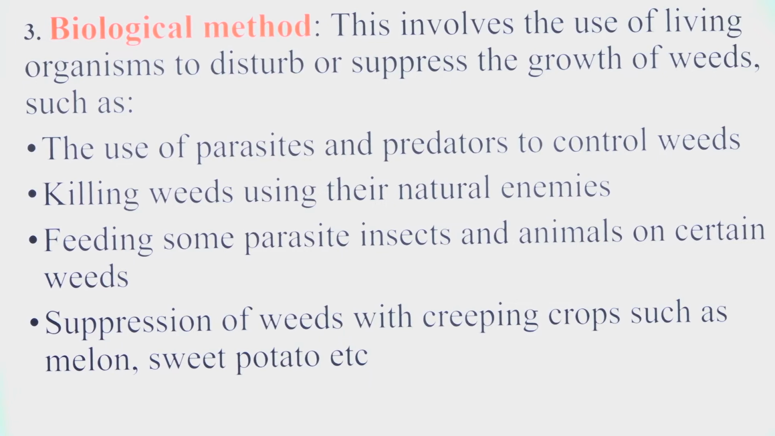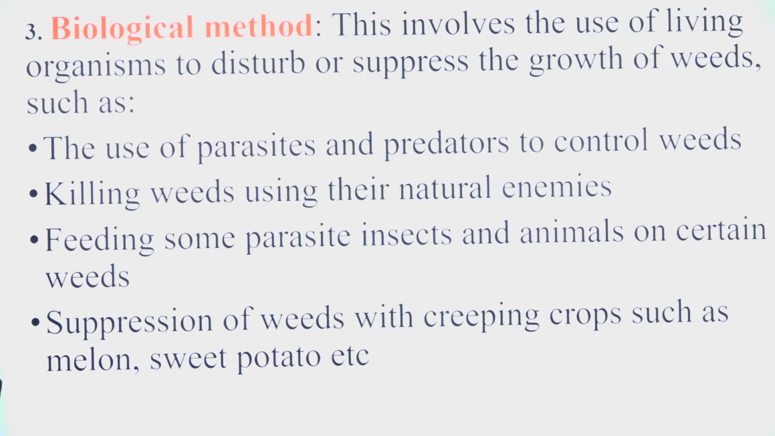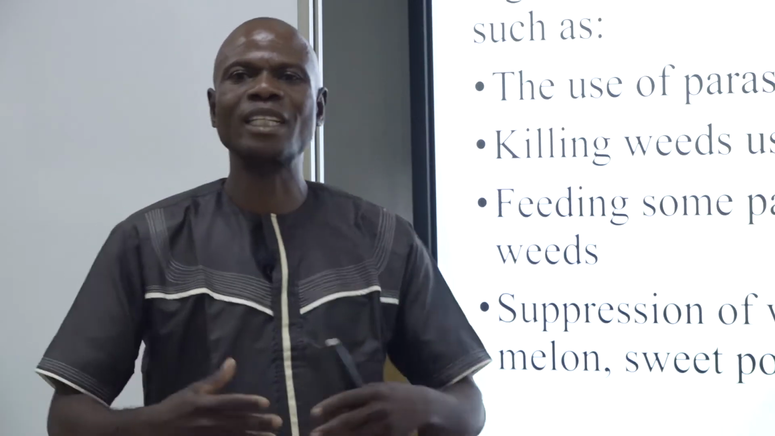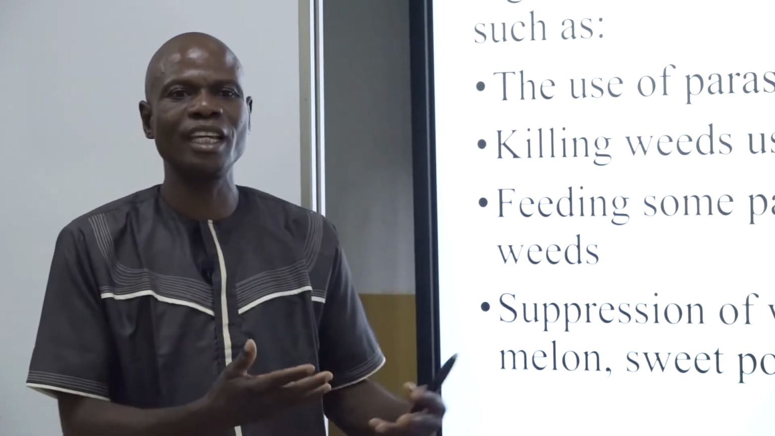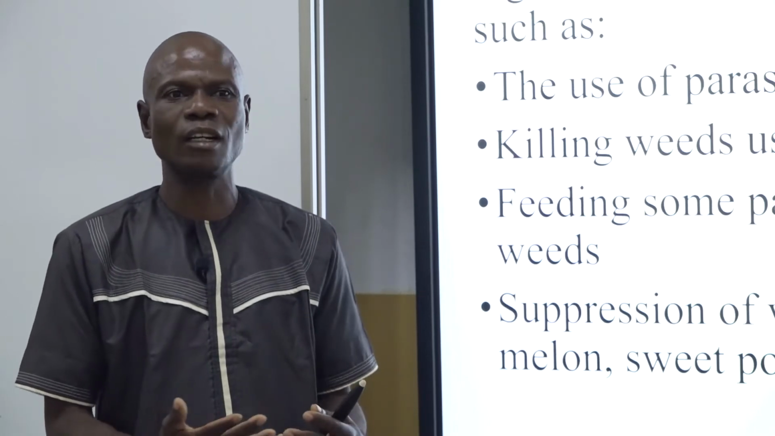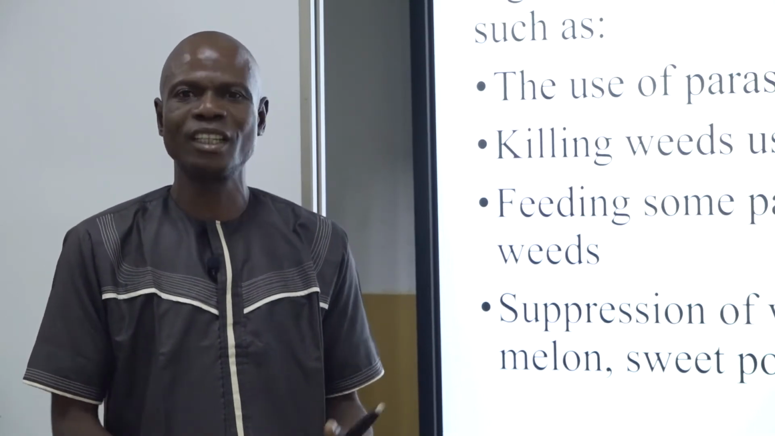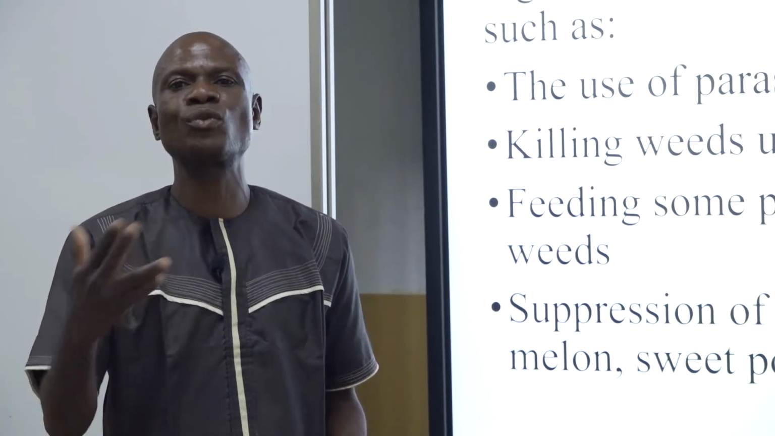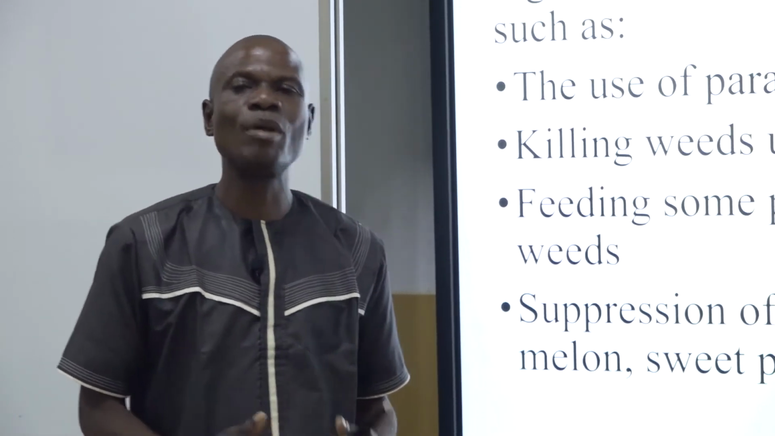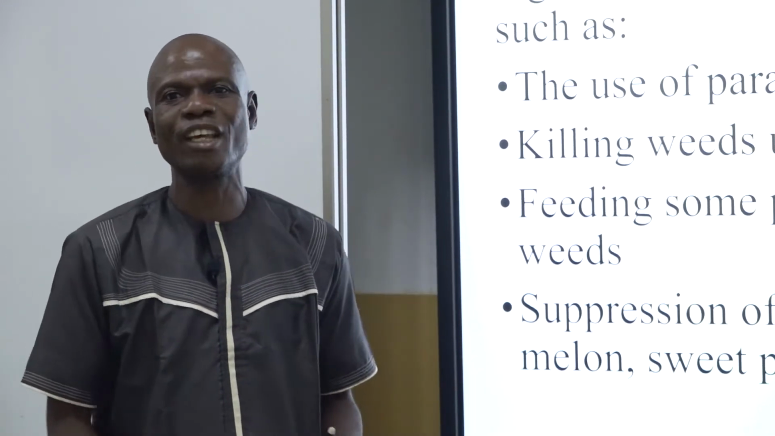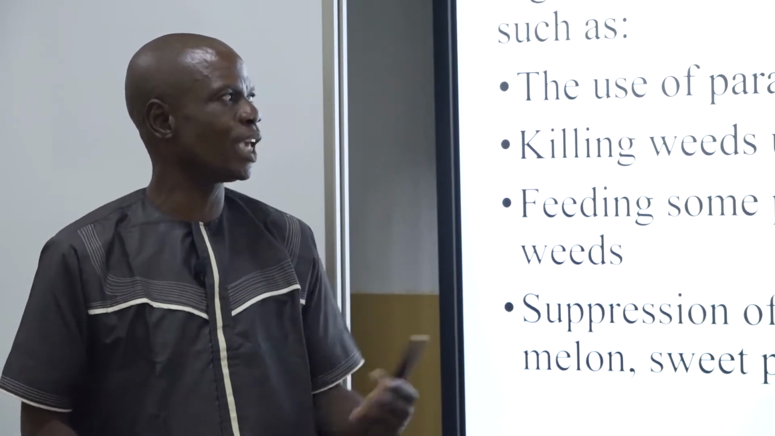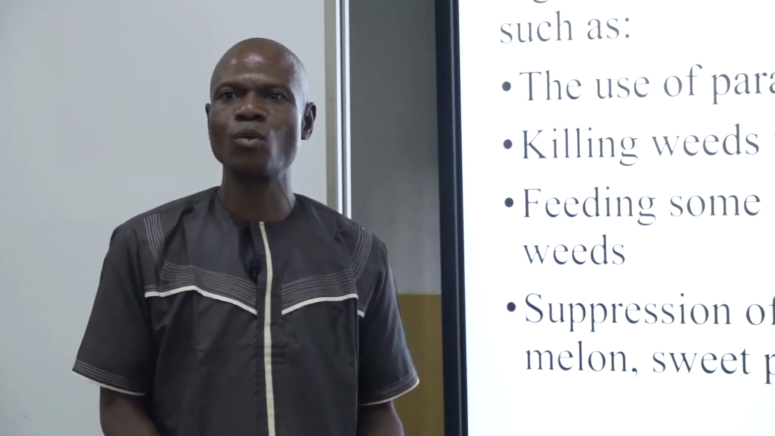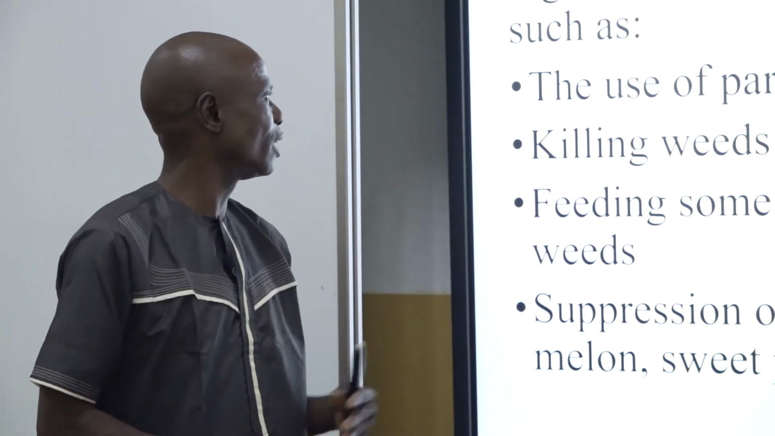This involves the use of living organisms to disturb or suppress the growth of weeds, such as, one, the use of parasites and predators to control weeds. Yes, parasites or predators, those things that feed on the grasses. You allow them, like grasshoppers, to feed there, even though they have their own disadvantages, because as they're feeding on the weeds, they can also feed on the crops we have cultivated there. But as such, we use them to control weeds in the farm. So also you can allow animals to go in and begin to disturb these weeds in order not to grow and affect the crops that are planted.